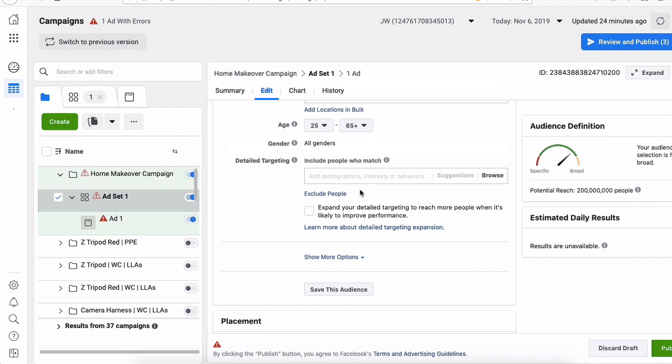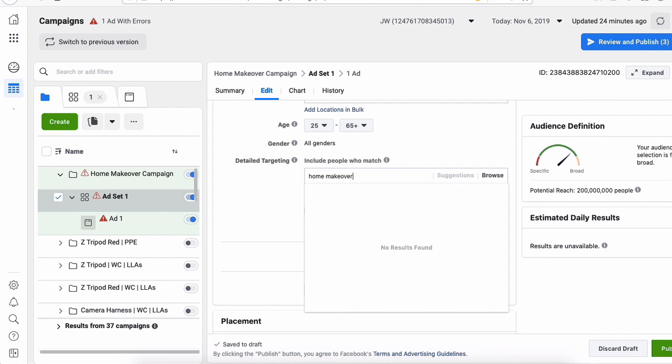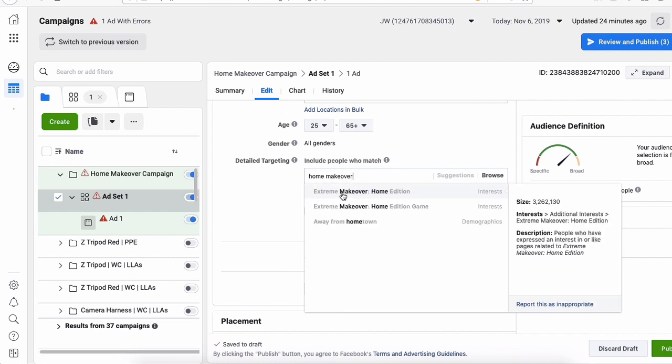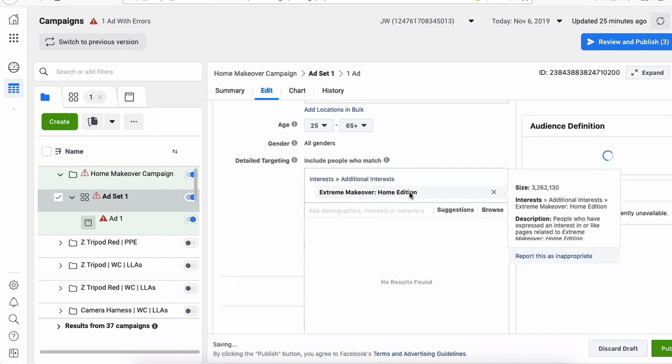So what we want to do here is look at some of the interests that the people we are targeting may have as part of their profile. I know for a fact there are a lot of TV shows, especially in the US, for people that are interested in home makeover. You could search for home makeover, and one show is called Extreme Makeover: Home Edition, or there's also a game. So we're going to pick this interest here, okay?